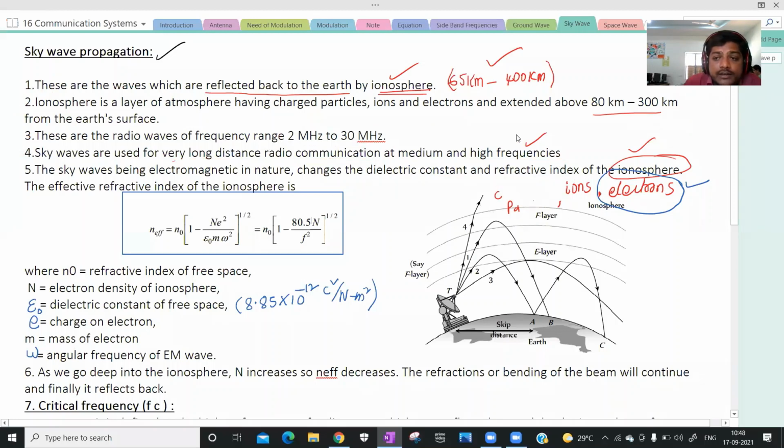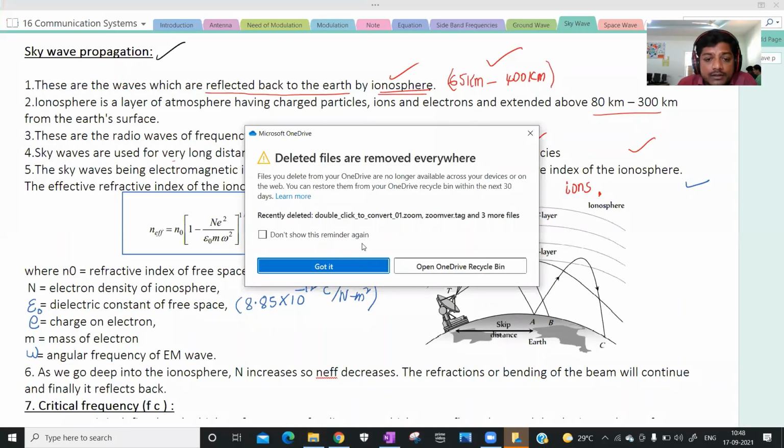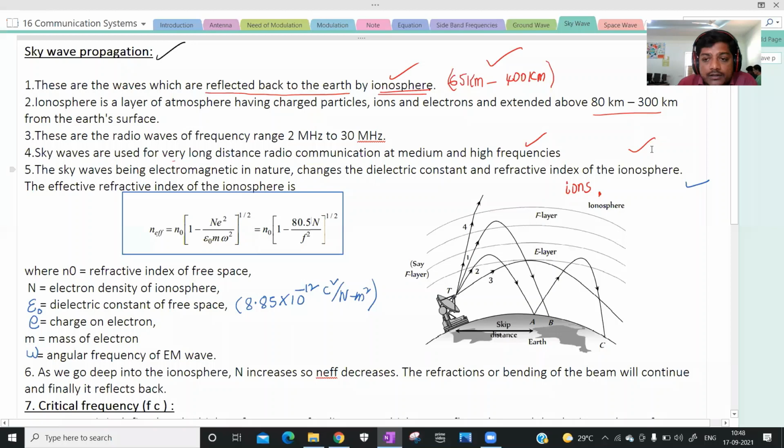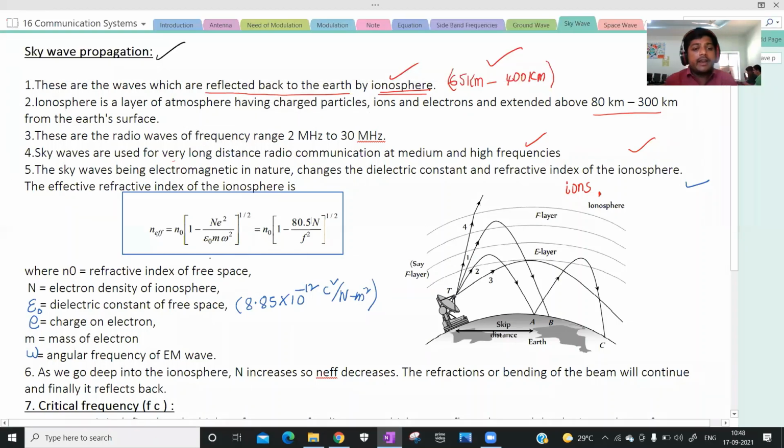Just remember this formula. N effective equals n naught times 1 minus n e square by epsilon naught m omega square.